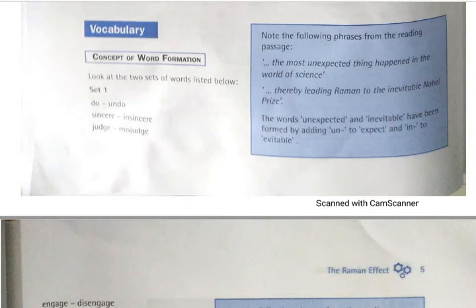Note the following phrases from the reading passage: The most unexpected thing happened in the world of science, thereby leading Raman to the inevitable Nobel Prize. See, unexpected and here inevitable. So the words unexpected and inevitable have been formed by adding un to expect and in to evitable.